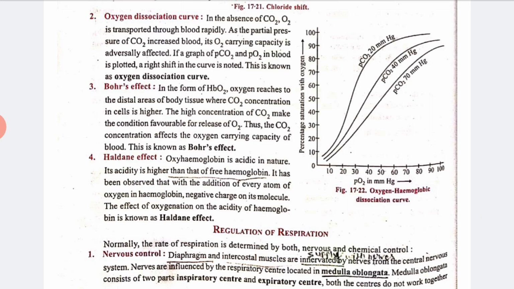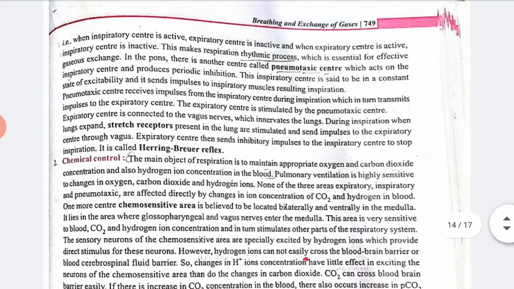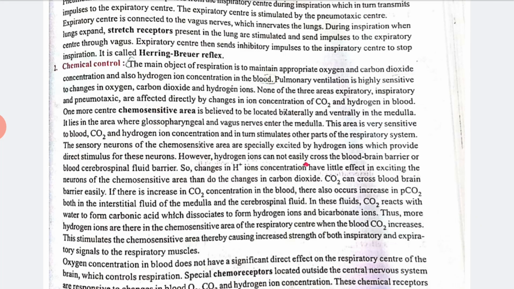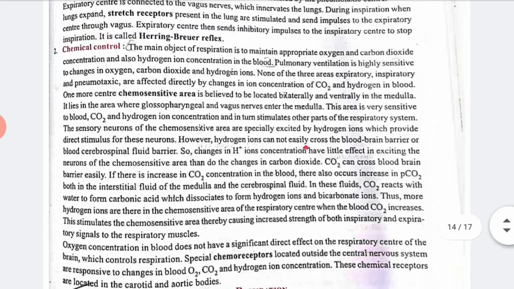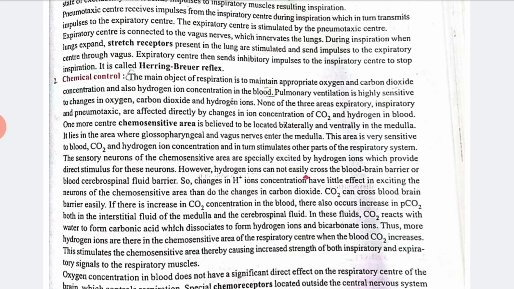And next we have regulation of respiration, means how respiration is controlled. By nervous control, the diaphragm plays a very important role, chemical control also, and artificial respiration also takes place. Artificial respiration we will see in our next class, but from here you have to see the regulation of respiration, the nerve control and also the chemical control, means how we can control breathing by this process, right? You can read it in brief in your book.